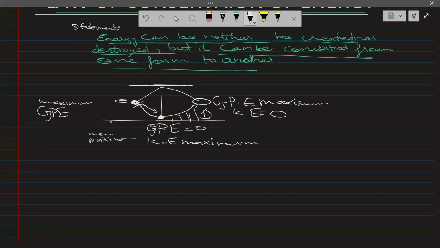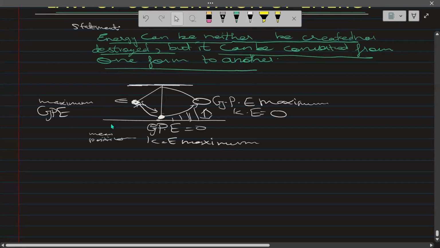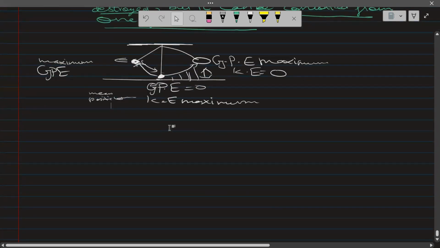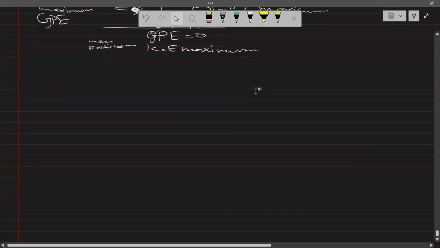So when it goes up, kinetic energy converts to gravitational potential energy. When it comes down, the gravitational potential energy is zero and kinetic energy is maximum. And again, if it goes up, the gravitational potential energy is maximum due to the height, and KE is equal to zero.